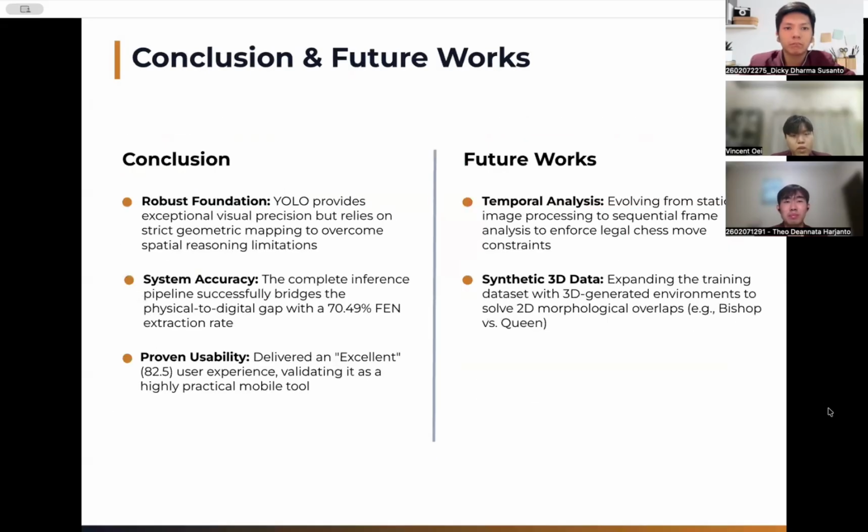So to wrap up, Fanit shows that pairing a strong object detection model with a strict geometric mapping approach gives you a system that's both robust and generally usable. The 70.49% perfect FAN rate and the 82.5 SUS score back that up, and they tell us this combination of neural detection and rigid geometry is a solid foundation to build on. Looking ahead, we want to add temporal frame analysis so the system can use legal move constraints across consecutive frames to catch errors. We also want to expand the training set with synthetic 3D environments to cut down on the piece misclassification issues we see from top-down angles, particularly between pieces like the queen and bishop.